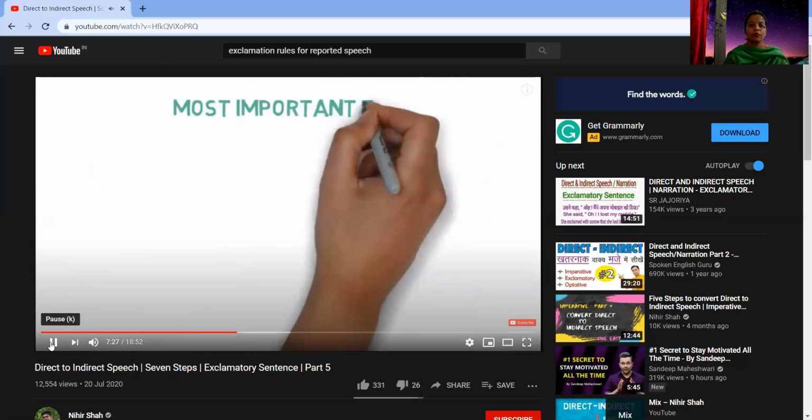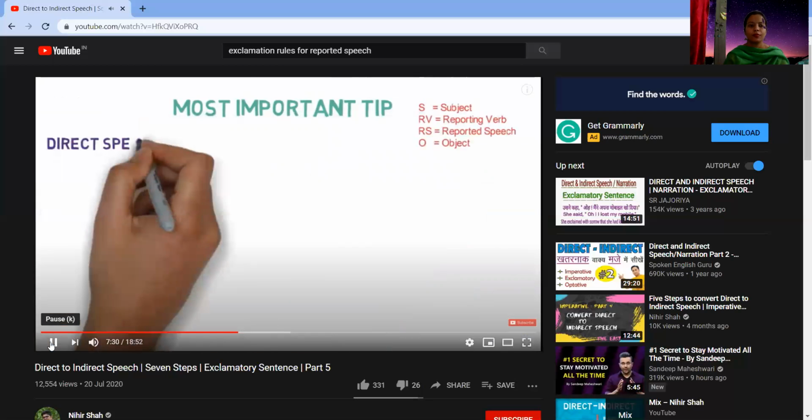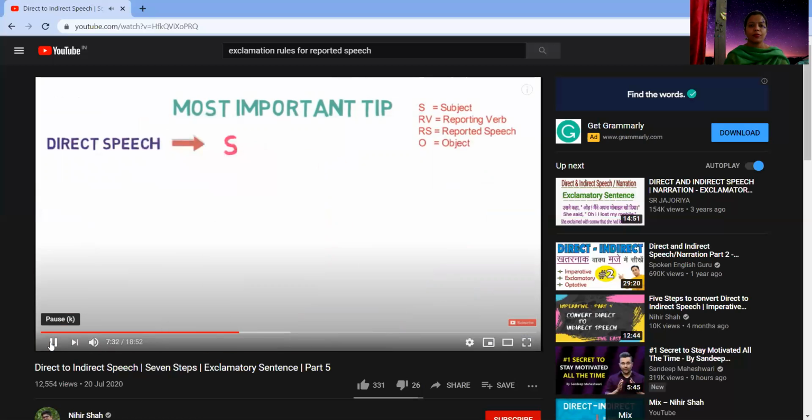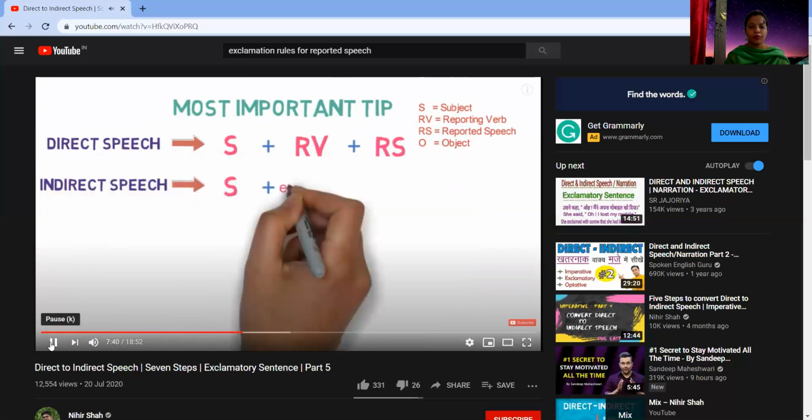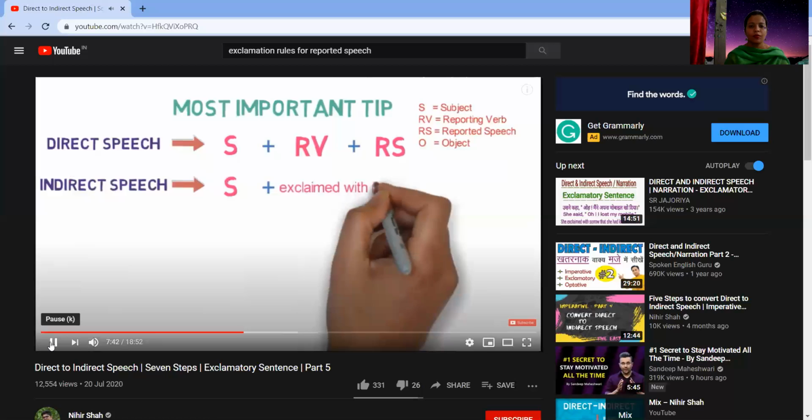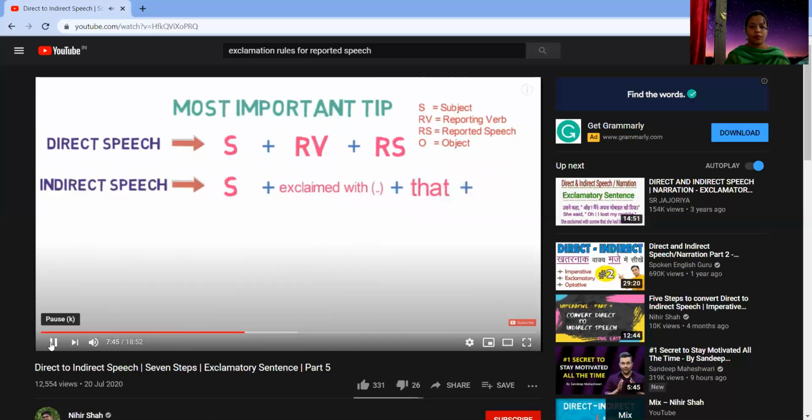A most important tip for you: if the direct speech has a structure of subject plus reporting verb plus reported speech, then in the indirect speech, the structure will be subject plus exclaimed with an appropriate word that we just saw, plus that, plus reported speech. Now, this is again one of the tips I have been sharing throughout all the topics I have dealt with till now. Let's keep it somewhere so that it's there in our minds.